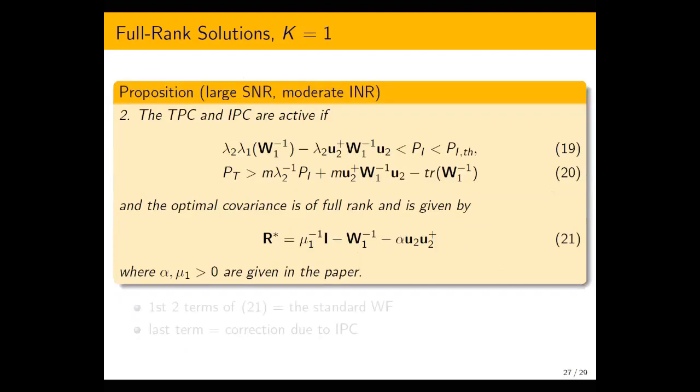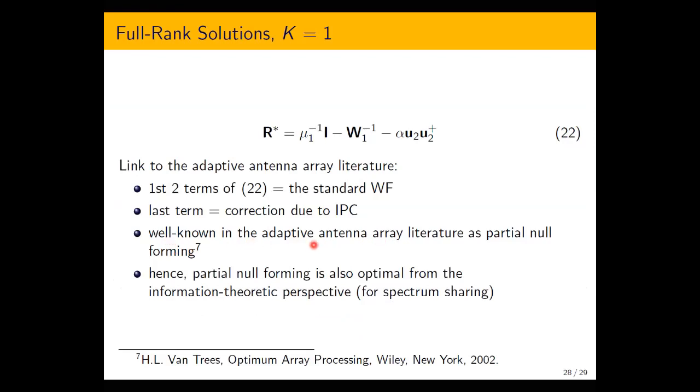So in the moderate INR regime, when SNR is large and the interference to noise ratio is moderate, when W2 is of rank 1, the optimal covariance is given by this compact expression. Again, these first two terms are effectively the standard water filling terms. And the last third term is a correction due to the interference power constraint, which is known in the adaptive antenna array literature as partial null forming.